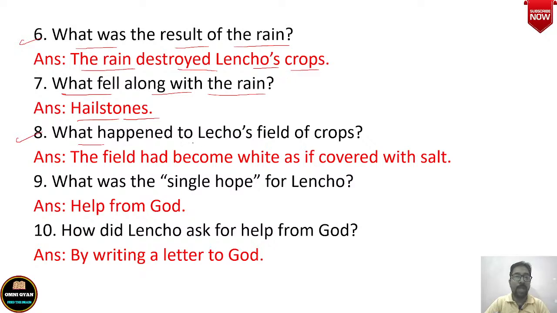Now number 8, what happened to Lencho's field of crops? After the hailstones came with the rain, what happened to the field? The field had become white as if it was covered with salt. As you know that ice is white in color, and when the hailstones fell from the sky along with the rain, his field had become completely white as if it was covered with salt. ठीक है? Then what was the single hope for Lencho?